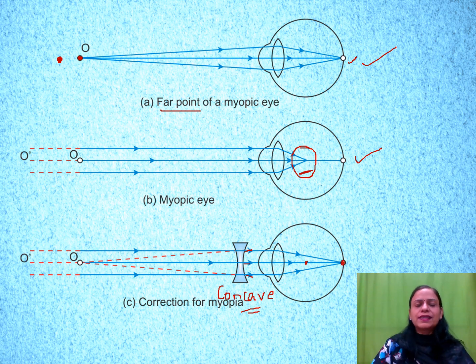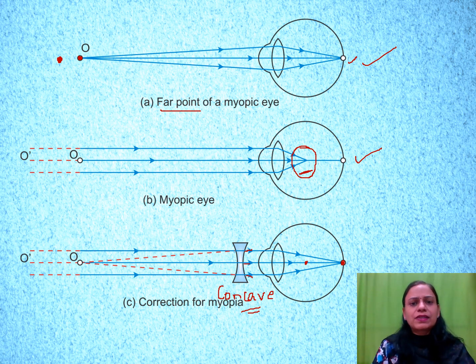Now you must understand that the retina is made up of light sensitive cells, rod cells and cone cells. If the image is not formed on the retina, the cells will not get the sensation and proper image. If the sensation is not there, obviously there will be no message to the brain. Or if the image is slightly in front or slightly behind the retina, the impulse will be very, very weak. In that case, even if a person is able to see, he'll see things in a blurred view. His vision will not be clear. This is exactly what happens in myopia.